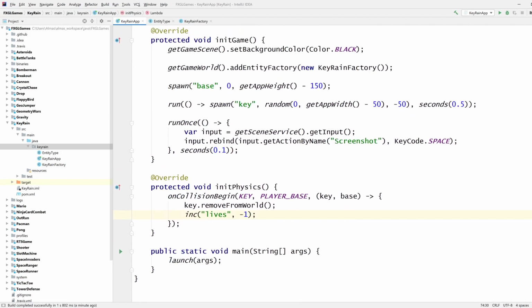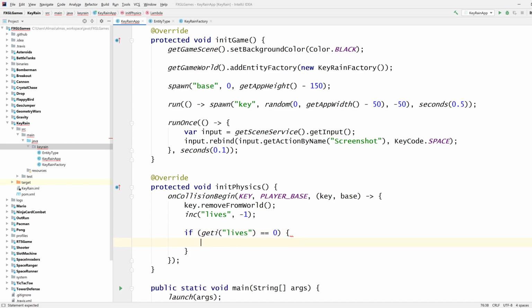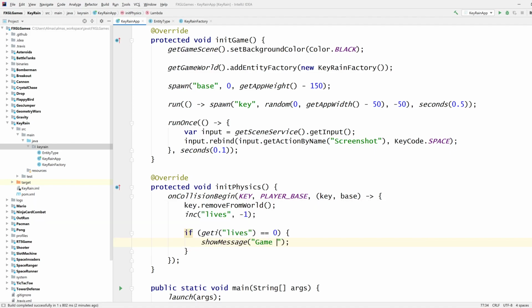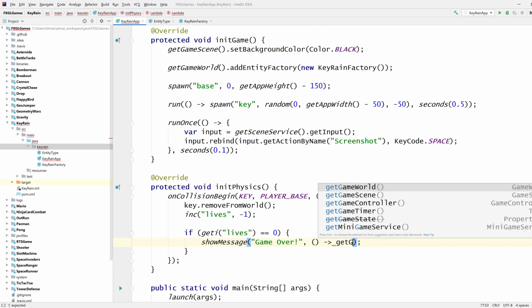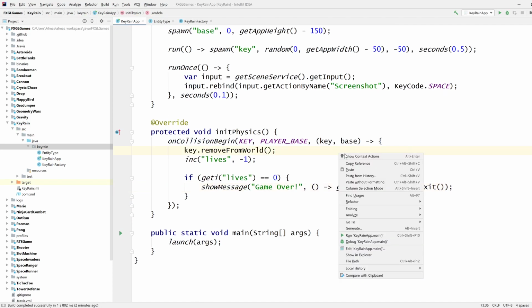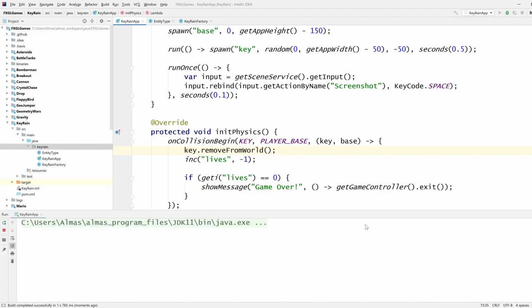In which case, if get integer lives is 0, then show message game over. Get game controller exit when the user presses OK. So let's try that. We'll just quickly lose the game.